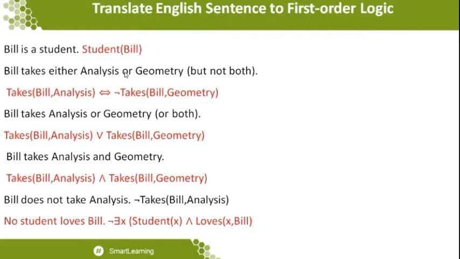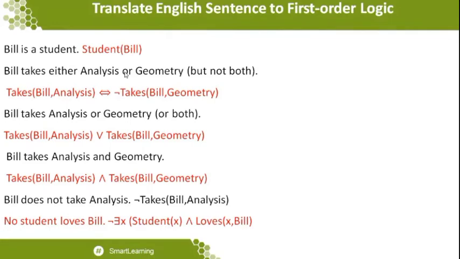So let me consider this particular statement: a single student loves Bill. If the single student is mentioned, that means there exists some student who loves Bill. That is a statement that we want to understand. But before that, I'm just writing a statement, not even a single student. Not even a single student is what the statement no students love Bill means. So we see in what way I've been taking the conversion of symbols, so that I can give a proper output for the first order logic statement.